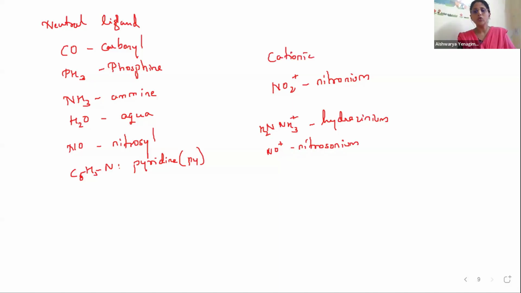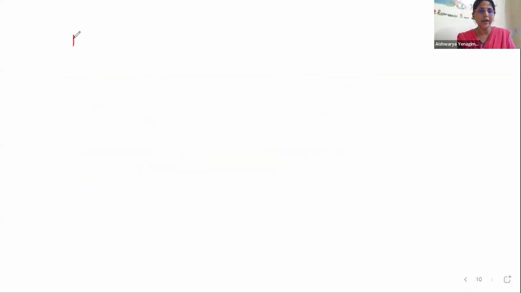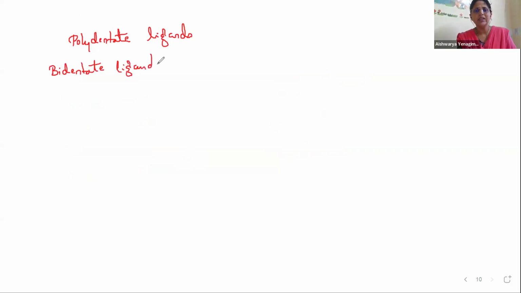Yes. Now coming to the second part, which is called polydentate ligands. In polydentate ligands we have types. The first polydentate ligand is the bidentate ligand. So what are bidentate ligands? These have two donor sites.